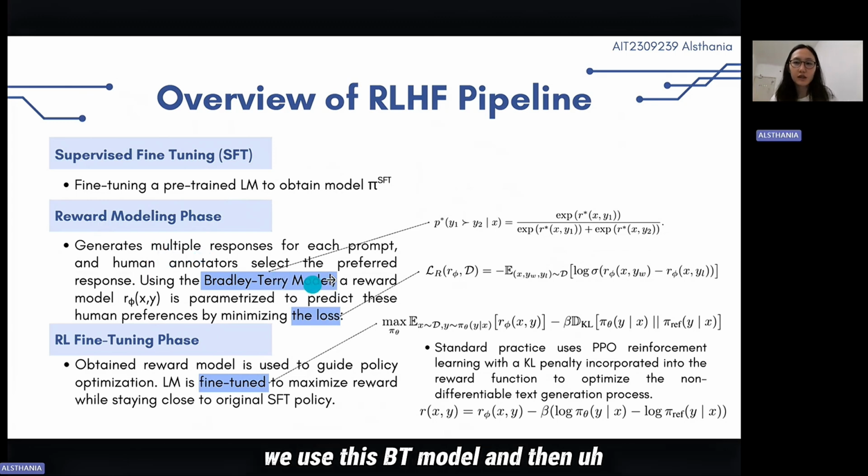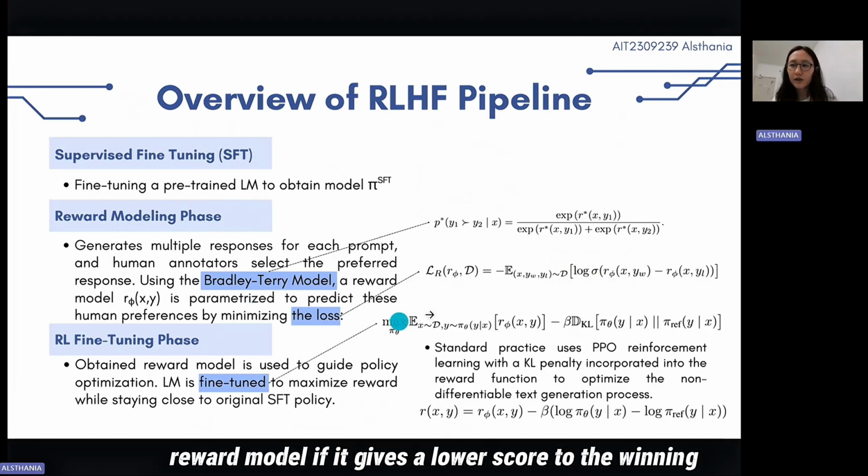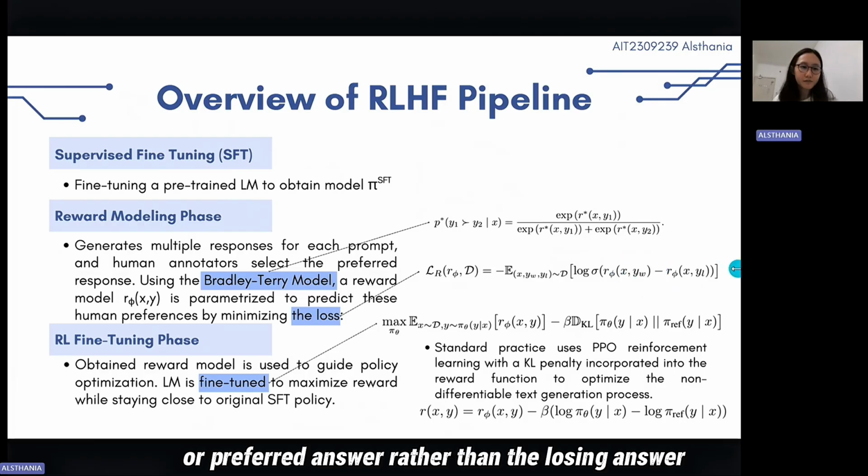And we use this BT model, and then the reward model is parameterized by predicting the human preference by minimizing this loss. So what this loss does is basically it penalizes the reward model if it gives a lower score to the winning or preferred answer rather than the losing answer.